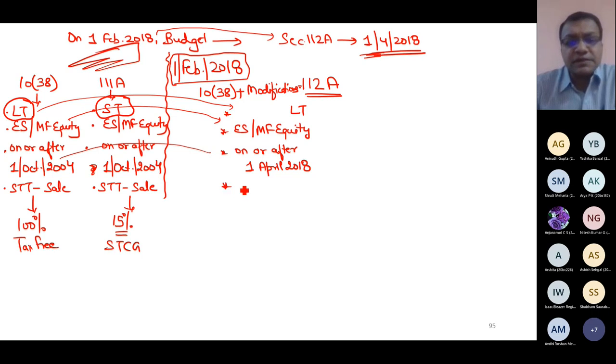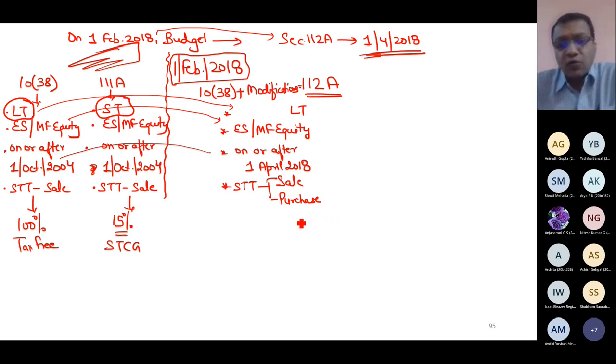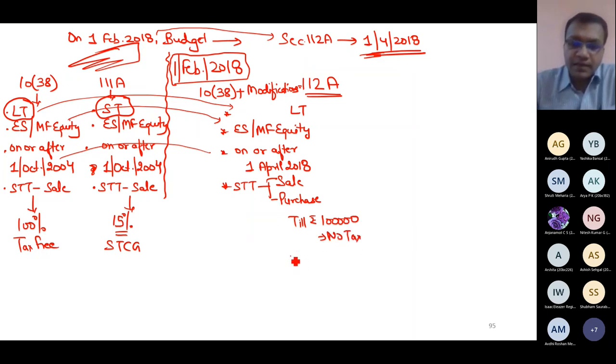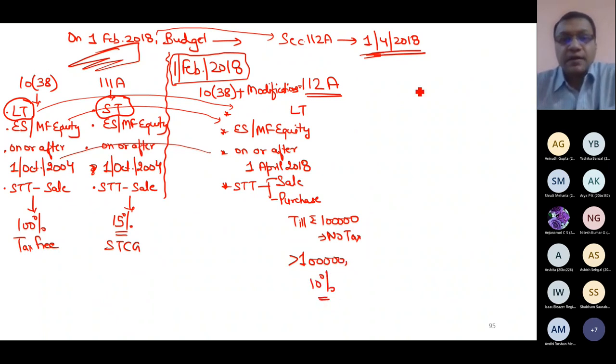Earlier, when it was compulsory to pay STT at the time of sale, in this section it was made compulsory to pay STT at the time of purchase also. Otherwise, almost everything is same. But now, till 1 lakh is tax free, and over and above, exceeding 1 lakh, it is taxed at flat 10%. But 111A remains exactly same even today.